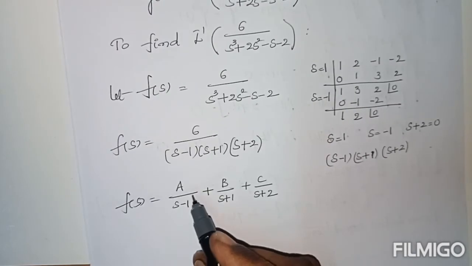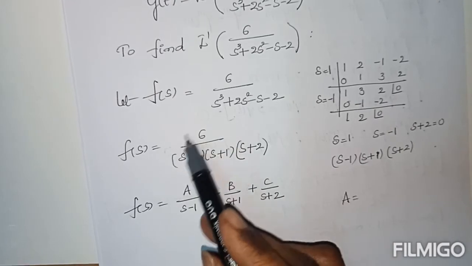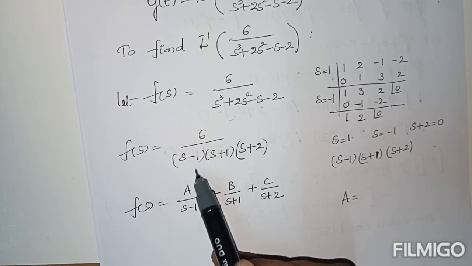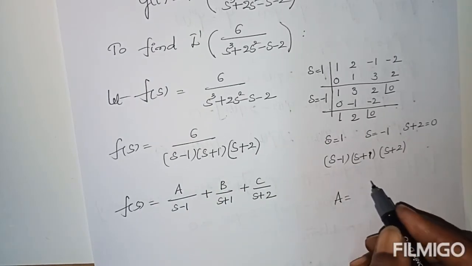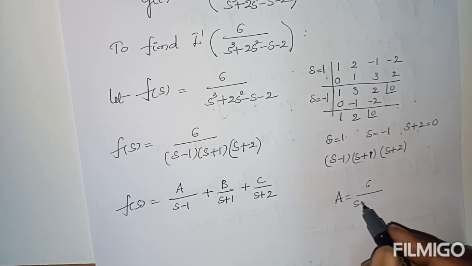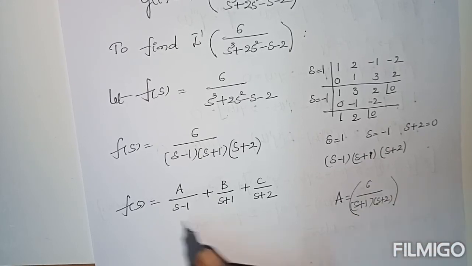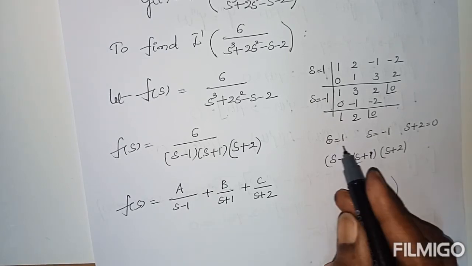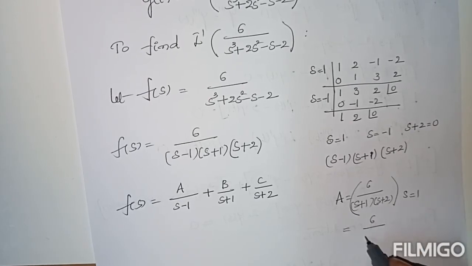Now first, to get constant A, the shortcut method is: write the complete function except the denominator of A only, S minus 1. So what is the fraction here? 6 by S plus 1 into S plus 2. From this what can we write? S minus 1 is a factor, then S equal to 1. By writing S equal to 1, 6 by here it is 2 into 3. A value is 1.